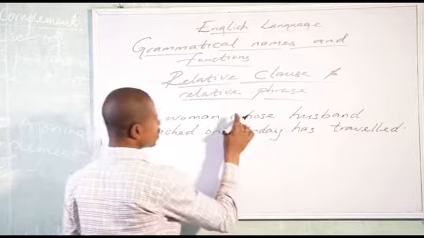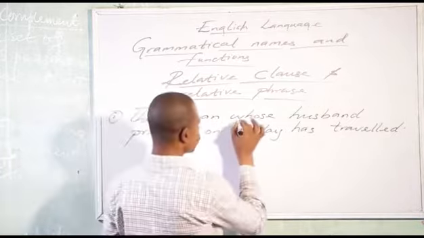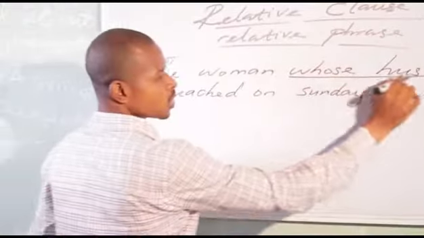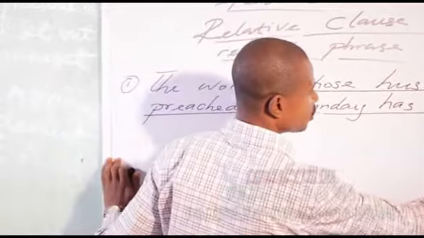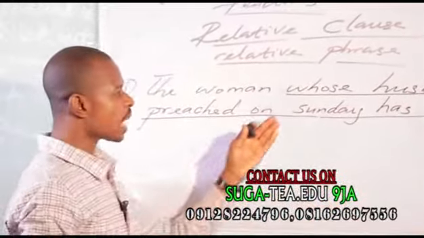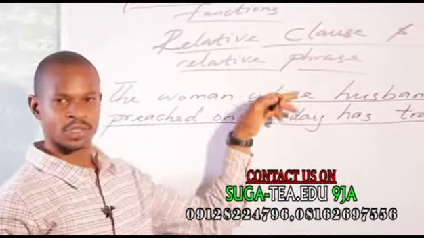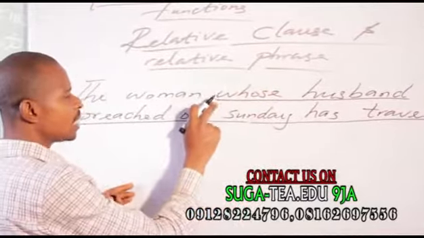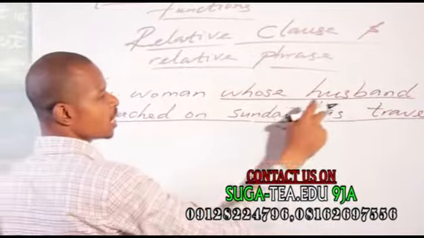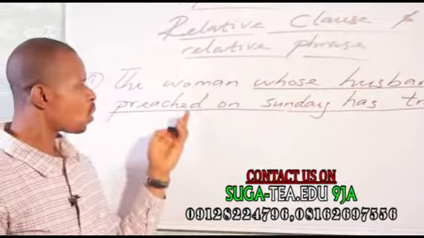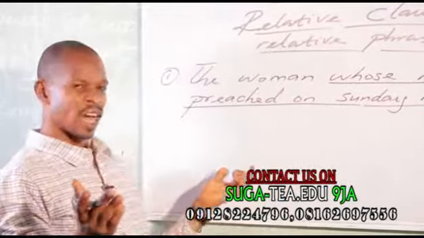Now, this whose is a relative pronoun, don't forget. Let's assume we underline from this side: whose husband preached on Sunday has traveled. The relative pronoun there is whose. You can see I underline from this side down to the end here. So if anyone asks you, what is the grammatical name of the underlined expression? Now what are you going to say?